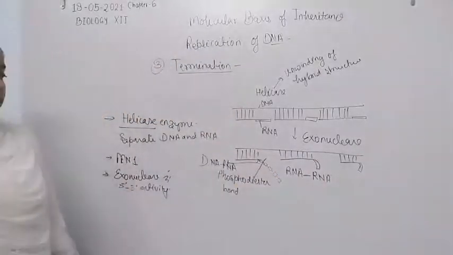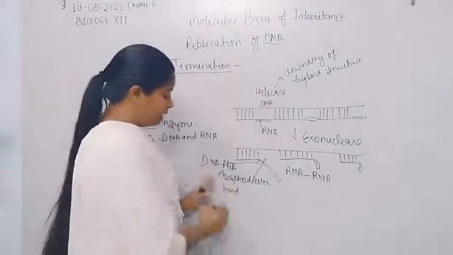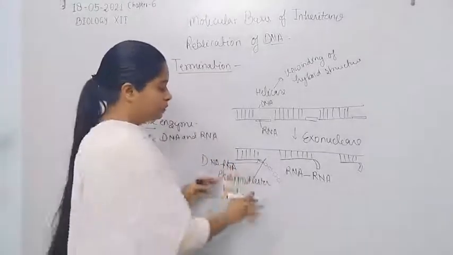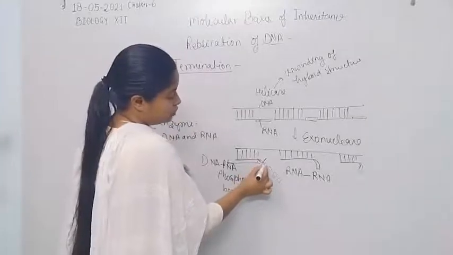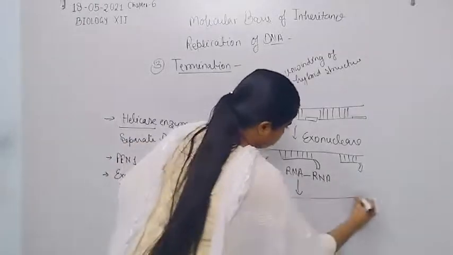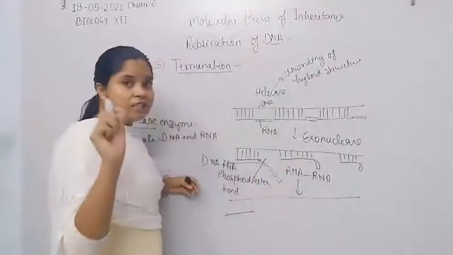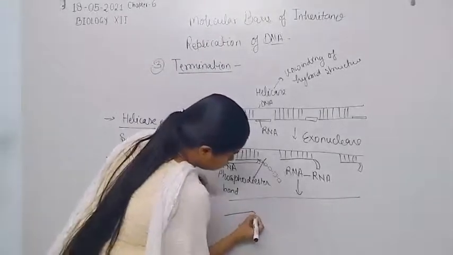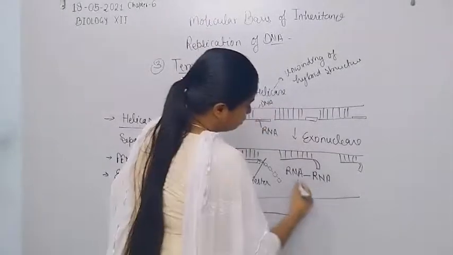So by the exonuclease, the phosphodiester bond present between the RNA and RNA, that is the last nucleotide and the second last nucleotide, is broken. Now the DNA, after this process, still has the last RNA segment or last RNA nucleotide. So there is also a need to separate this last RNA nucleotide by the enzyme FLAP.